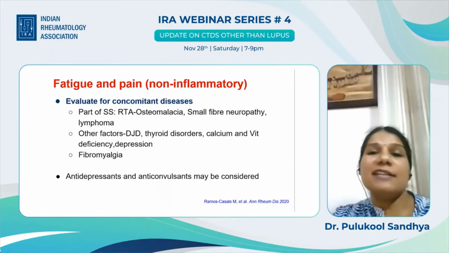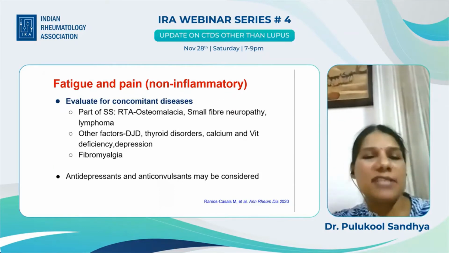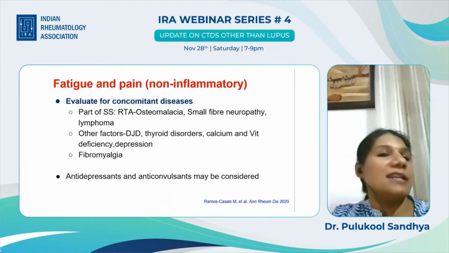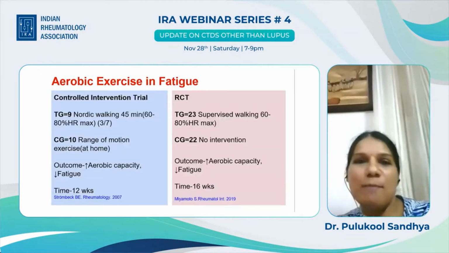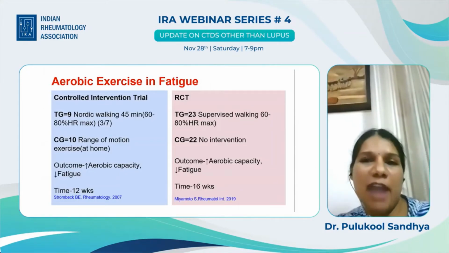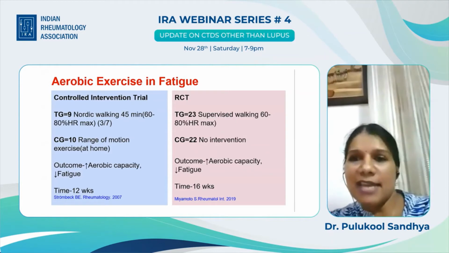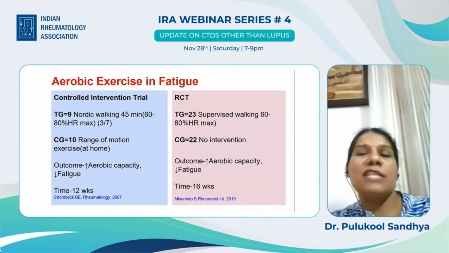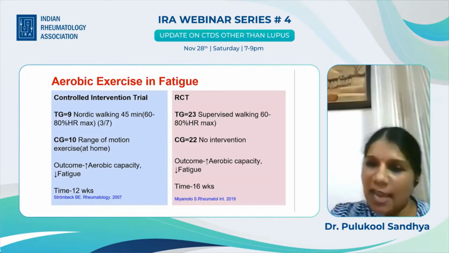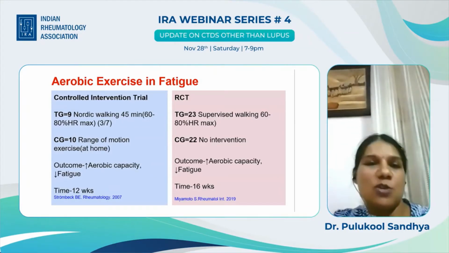Other diseases like degenerative joint disease, thyroid disorders, calcium and vitamin D deficiency, depression, and fibromyalgia can all manifest as fatigue and pain. Hence, antidepressants and anticonvulsants should be considered in selected patients. But the most important measure is not any of these. It is aerobic exercise, which has been proven to have value in a controlled intervention trial and very recently in an RCT. So what I understand is that if you do an exercise which targets 60 to 80% of your maximum heart rate, there is going to be an increase in aerobic capacity, and that can decrease fatigue. This is a wonderful thing that we should advise all our patients to do.